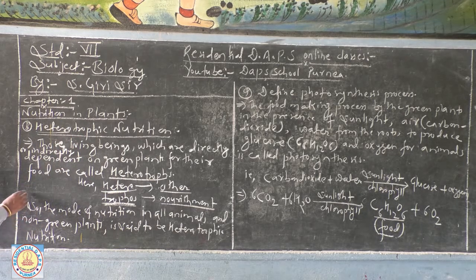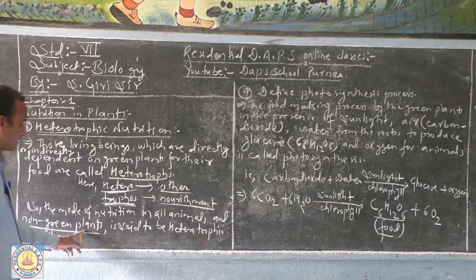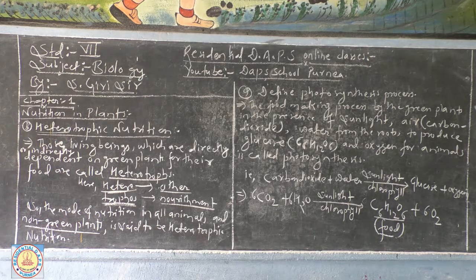For example, this mode of nutrition is found in all animals, including human beings, and non-green plants. Remember, here I have mentioned non-green plants, meaning those plants which do not have chlorophyll in them. They need to depend on dead and decayed organic matter, or maybe on other green plants, for their nutrition. So these are the examples of heterotrophic nutrition.